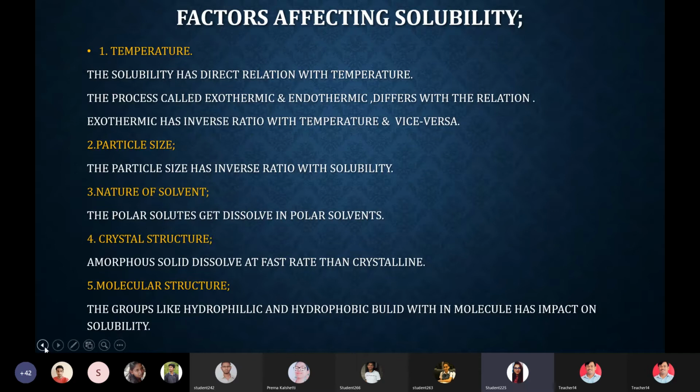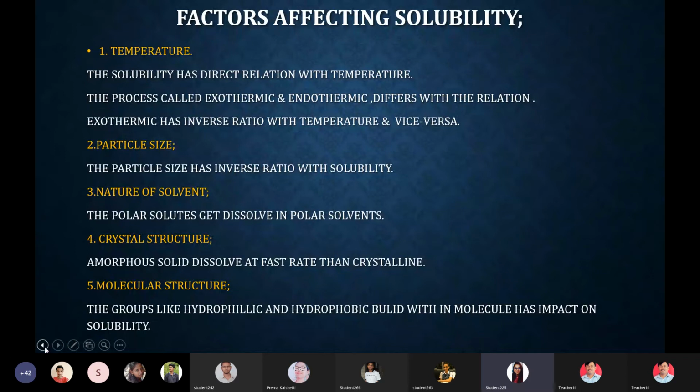So here amorphous solid will dissolve at a faster rate than crystalline solid, because in the 3D arrangement of crystalline solid, the strength of the bond between them is a little bit stronger as compared to amorphous. That's why in the case of solubility, the amorphous solid, that is pseudo solid, will dissolve at a faster rate.